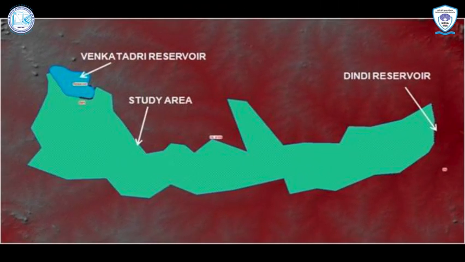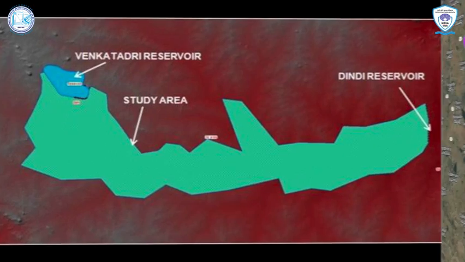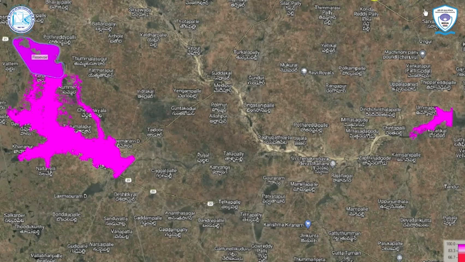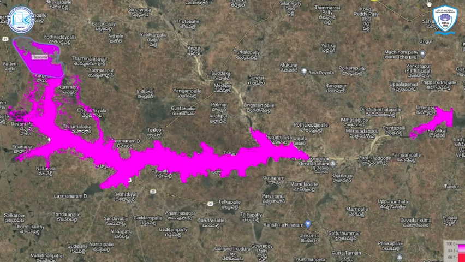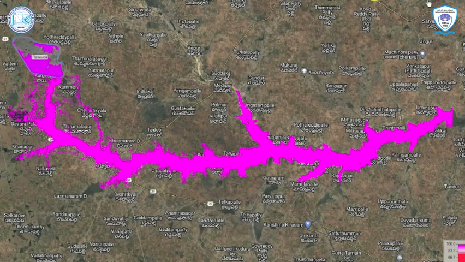Dam break studies and emergency action planning for Venkatadri Reservoir, Telangana. The Irrigation and Command Area Development Department under the State Government of Telangana is implementing a lift irrigation scheme, namely Palamuru Rangareddy Lift Irrigation Scheme for Mahbubnagar and Nagar Kurnool districts of Telangana state. This scheme also serves the drinking and industrial water requirements in the area of Mahbubnagar and Nagar Kurnool districts.